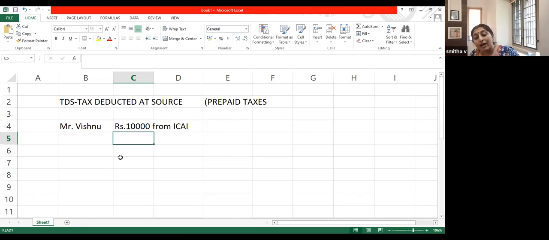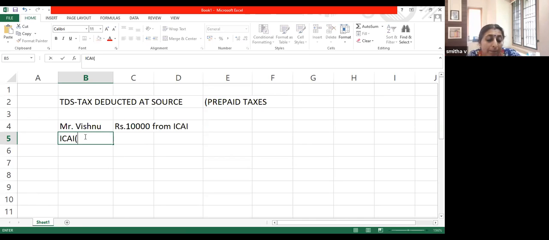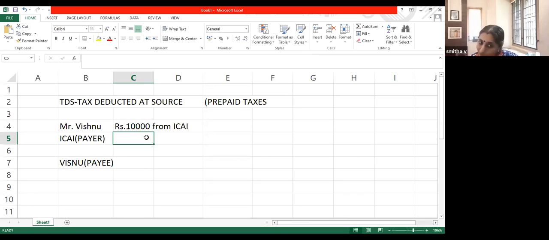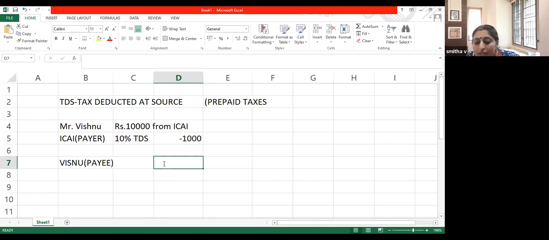When ICAI makes that payment, we call ICAI the payer and Vishnu is the payee, right? ICAI will not pay the entire amount of 10,000. They will deduct 10% and they will call that amount deducted as TDS. They will deduct 10%, which means they will deduct 1,000 and a check will be issued to Vishnu only for 9,000.